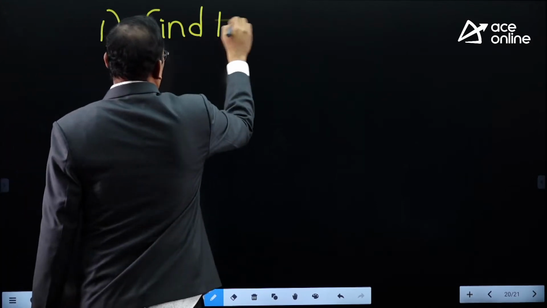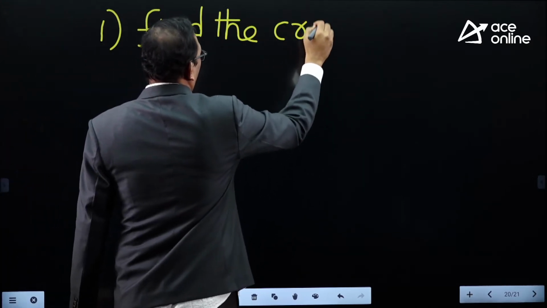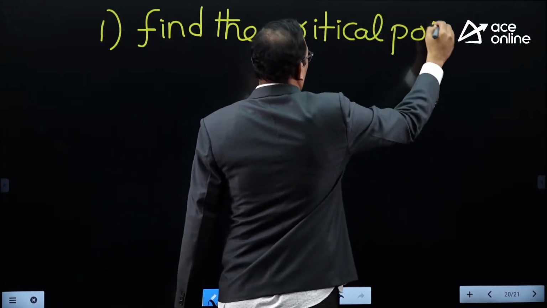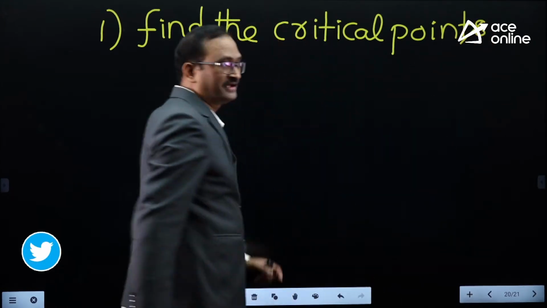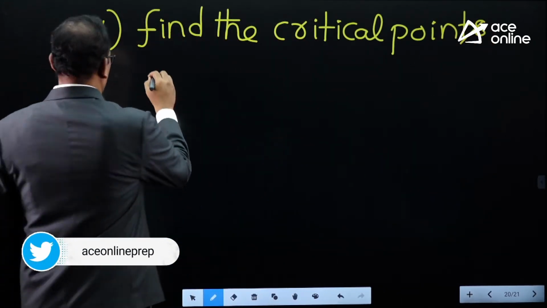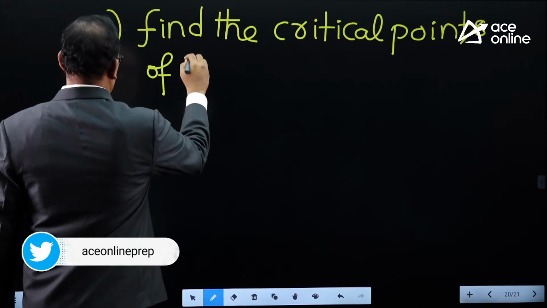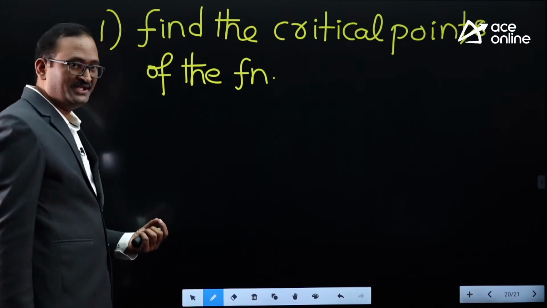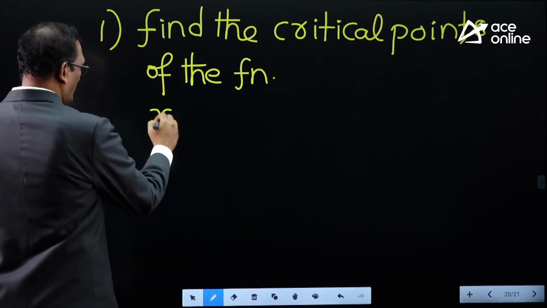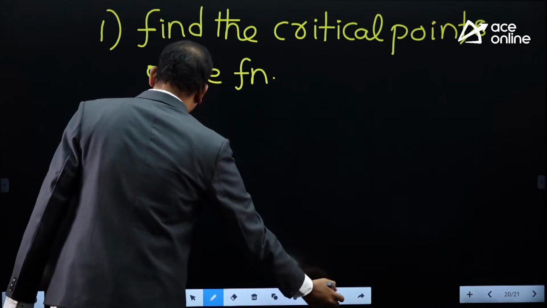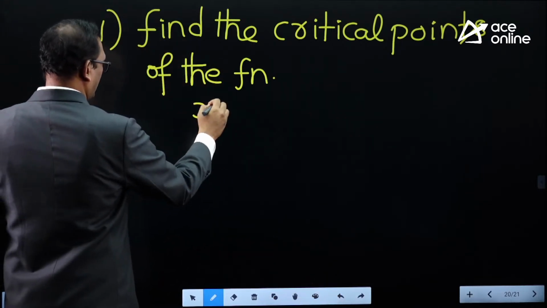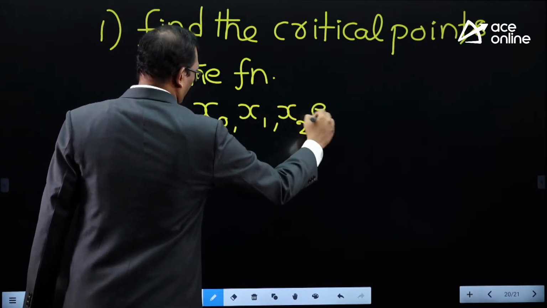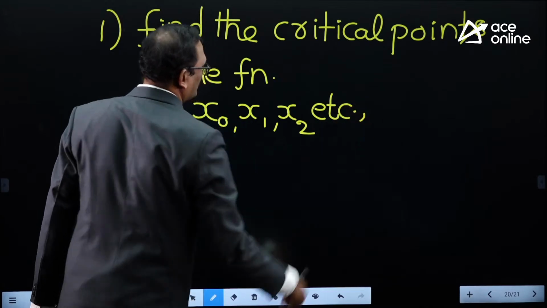Find the critical points of the function. For your convenience, assume the critical points as x0, x1, x2, x3, x4, and so on.